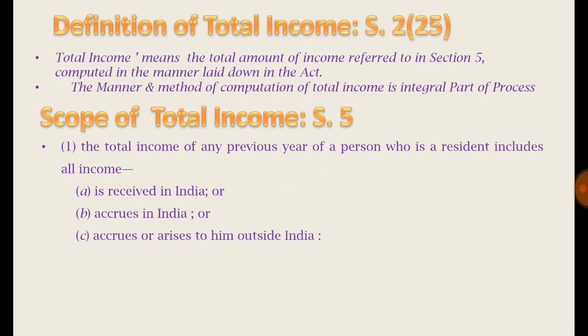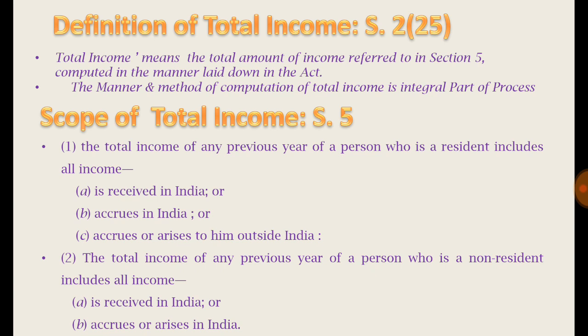See, firstly, the first part of section 5 provides the total income of a resident of India in a previous year, and that includes all the income which a resident of India received during the previous year. All the income, whether it is received in India or outside India, will be his total income. And secondly, in case of a non-resident of India, all his income which is received in India will be considered as his total income. So these two things must be kept in mind.